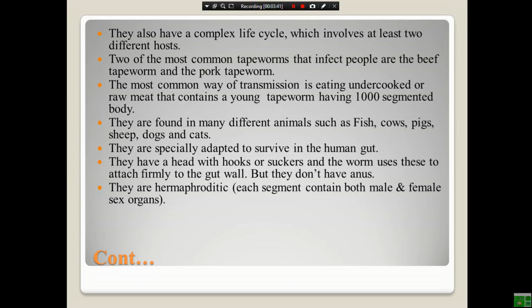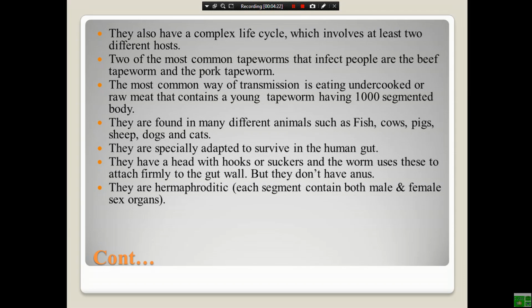The two most common tapeworms that infect people are the beef tapeworm and pork tapeworm. The most common way of transmission is eating undercooked or raw meat that contains a young tapeworm having 1000 segments in its body. Remember that a mature tapeworm has around 2000 segments in its body, and a young one 1000 segments. They are mainly found in many different animals such as fish, cows, pigs, sheep, dogs, and cats.